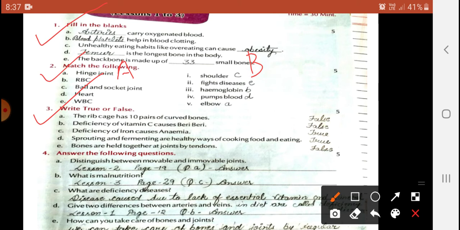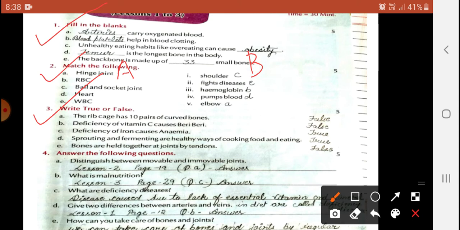Even so, read the given comment properly. If the comment is wrong, you should write false. If the comment is right, you should write true. So this comment, bones are held together at the joint by tendons, is it correct? No, it is false. You should write false here.